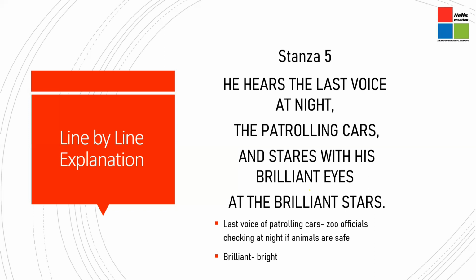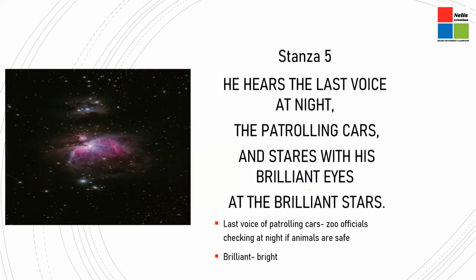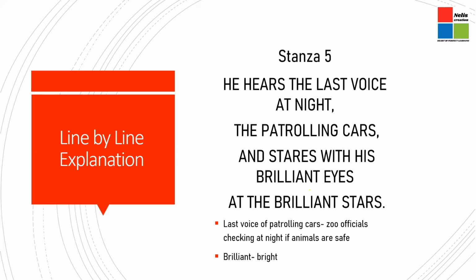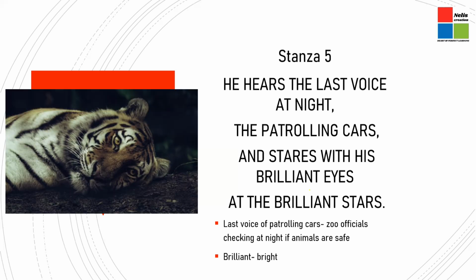So the tiger is awake even when it is very late and everybody is asleep. The tiger is awake and the tiger is able to hear the last voice at night. And the tiger stares with his brilliant eyes at the brilliant stars. The tiger gazes at the stars and wonders when he can acquire his own freedom. The eyes of the tiger at night shine like those brilliant stars. The eyes are very brilliant, very bright.